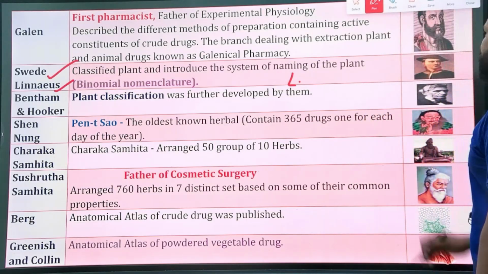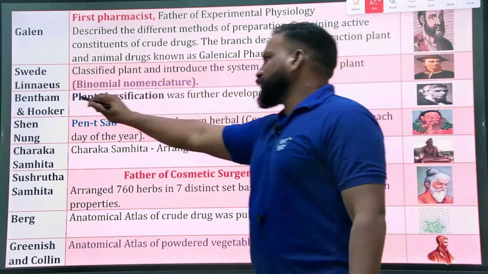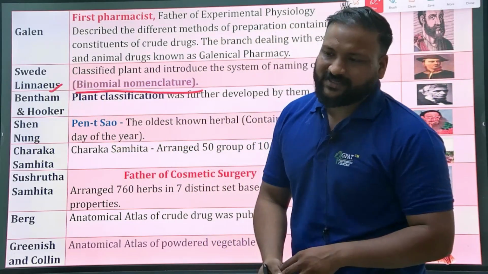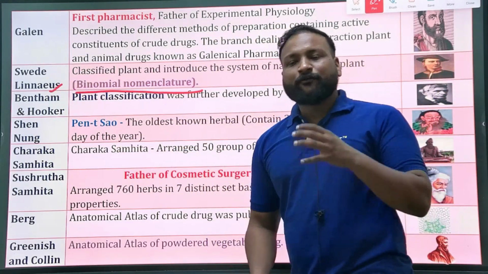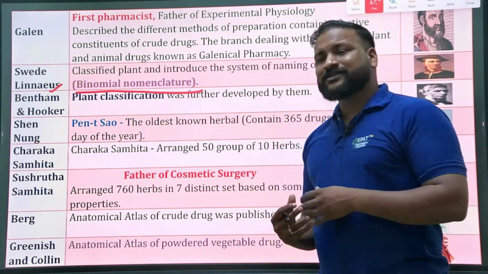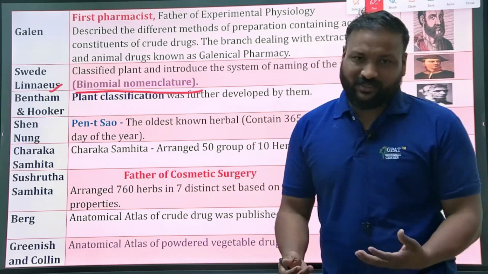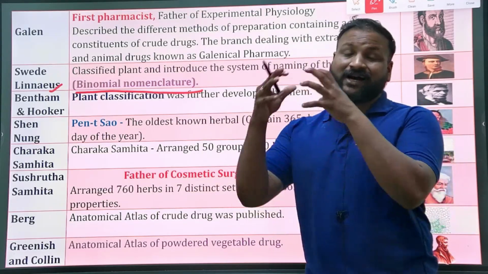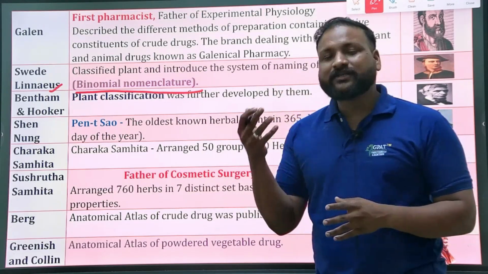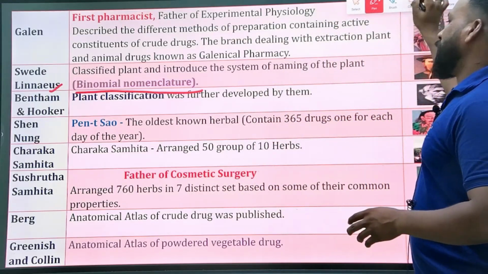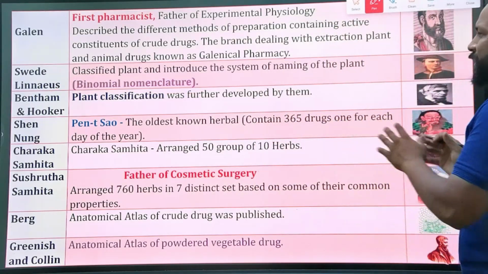So we know that binomial nomenclature was developed by the Swede Linnaeus. That's the reason genus and species are there. Why did they introduce this nomenclature? Because there are so many species on this earth. If they didn't have this binomial nomenclature, it would be hard to classify every drug present on this earth. So Linnaeus is important for his binomial nomenclature.